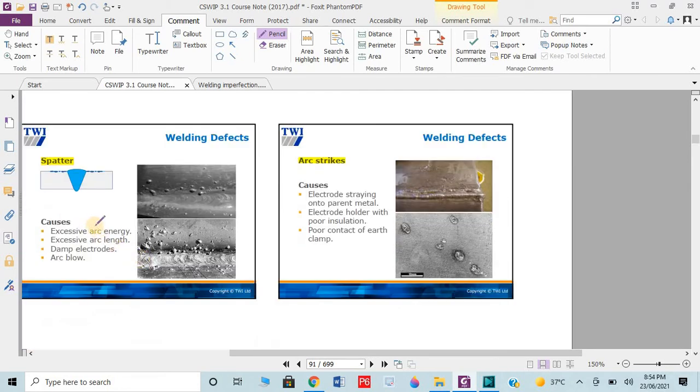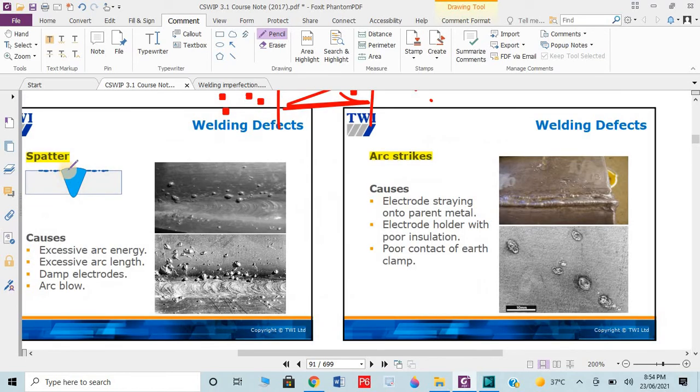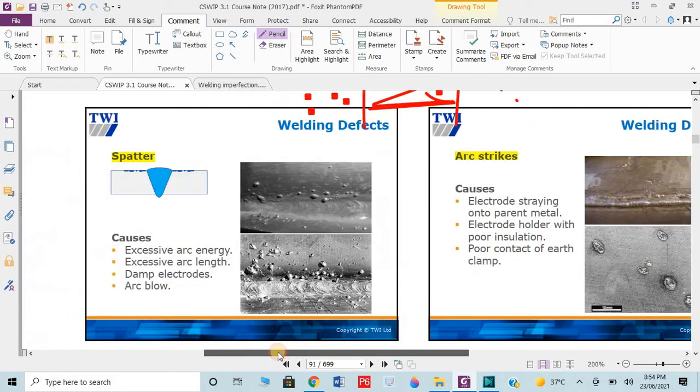Then we have spatters. Spatters are the small spots of the welding which come outside onto the surface of the metal. If we are welding, this is the welding pool and we are operating the electrode. Due to the welding pool and electrode pressure, some drops come outside onto the weld metal or the base metal. These spots which came outside are known as spatters. You can see here the weld area, and these are the spots.